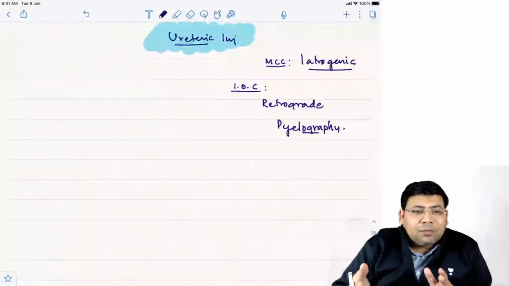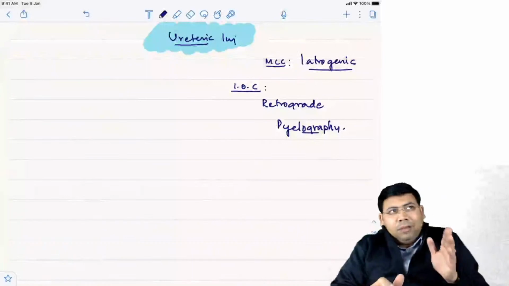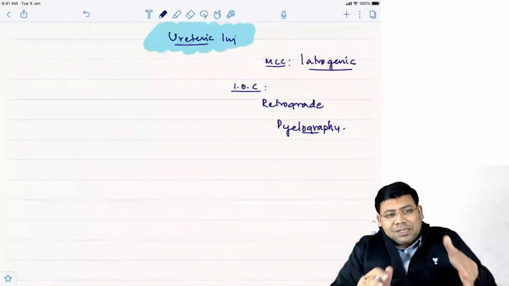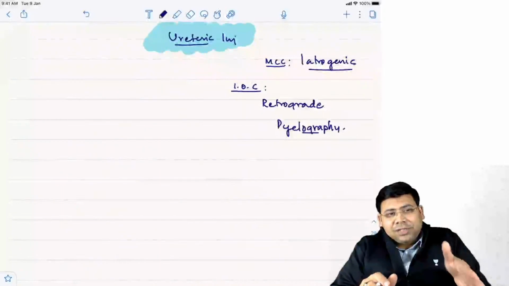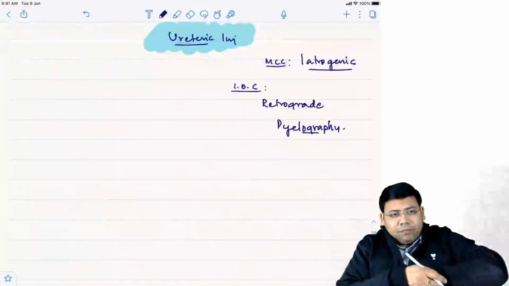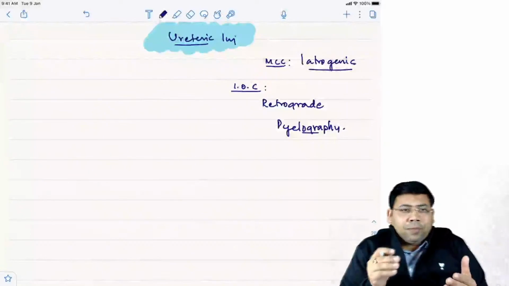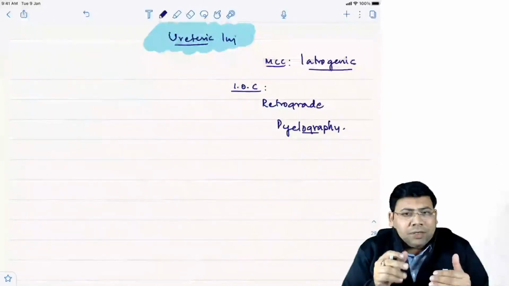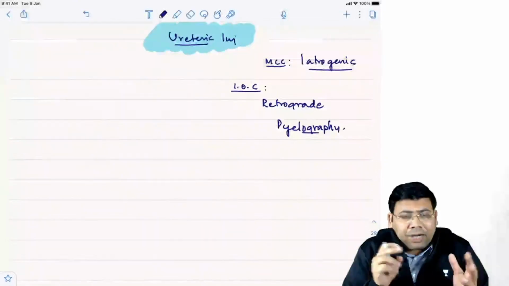Hysterectomy is the most commonly done procedure, and this is more common when you are going towards the cervix. The cervico-vaginal junction is the place where the ureter is very close. That is why laparoscopic hysterectomies are associated with less injury, because you have a better, magnified view.